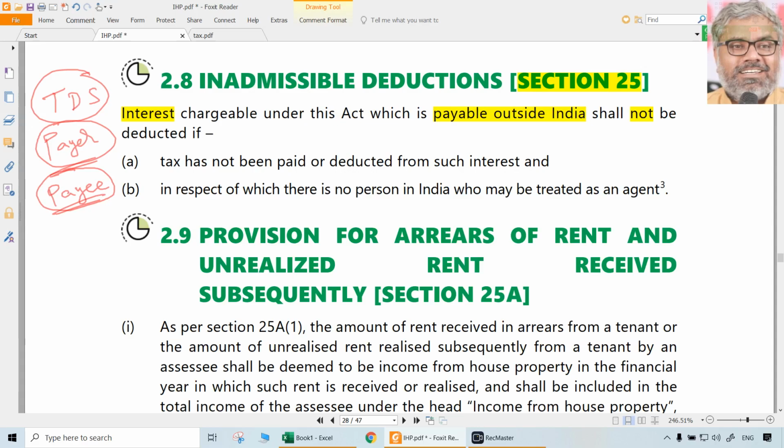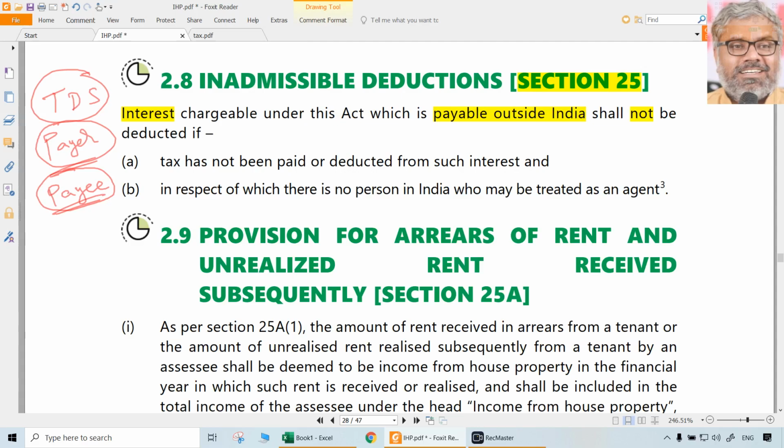But even before that, while the amount is just getting paid by the payer to payee, the payer has to cut tax and pay to the government. In other words, the tax is paid to the government on a regular basis as and when the income is earned. But who is paying it to the government? Not the income earner. It is being paid to the government by the person who is giving that money to the income earner. So that is the concept of TDS, tax deducted at source.